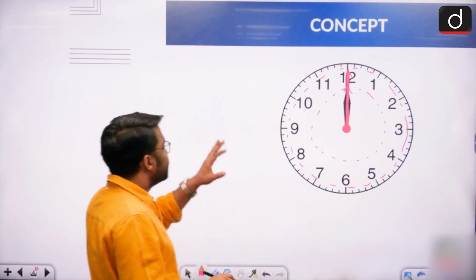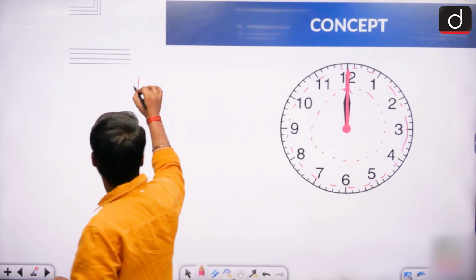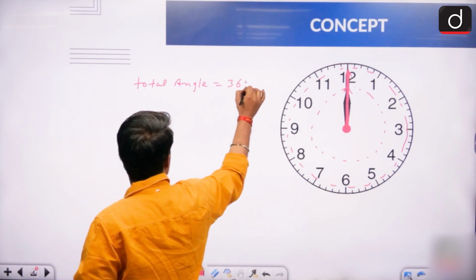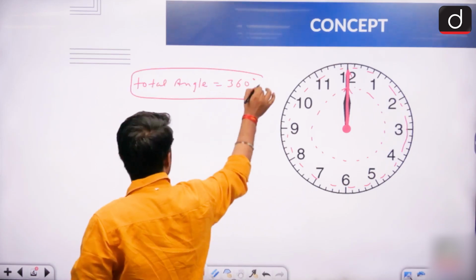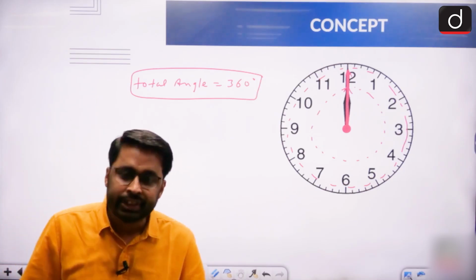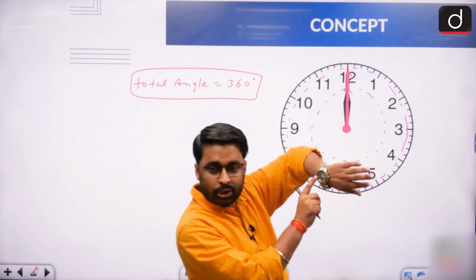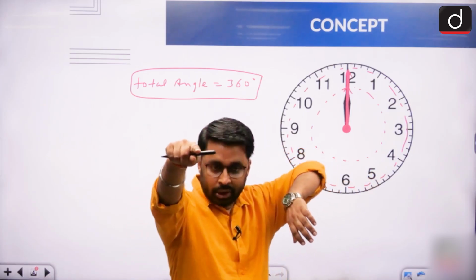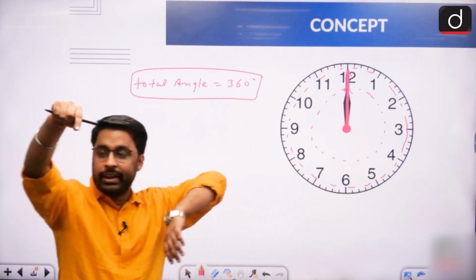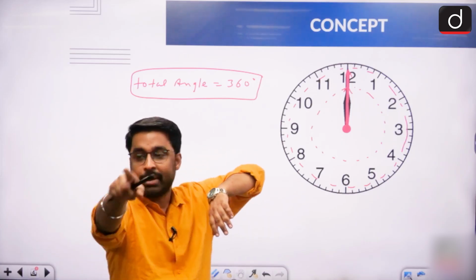Now see, because the shape of a clock is always circular, we know this very well that the total angle of a circle is 360 degrees. Because the total angle of a circle is 360 degrees and the shape of a clock is also a circle, we can say that the total angle of a clock is also 360 degrees. For example, right now the watch that I am wearing on my hand is also circular, and the clock that we have on our wall is also circular, right? But that clock is much bigger in size compared to this clock. But both of them are showing the same time.